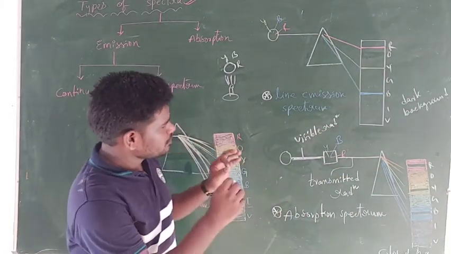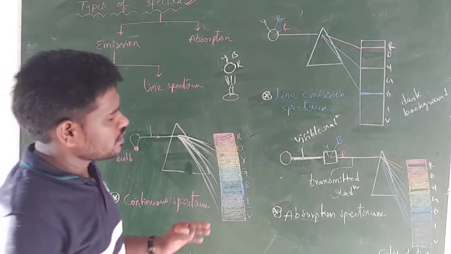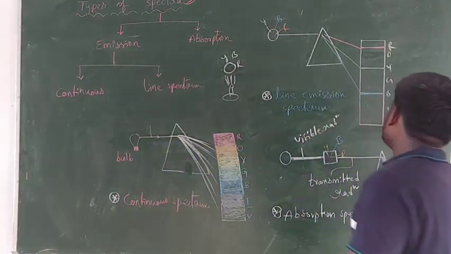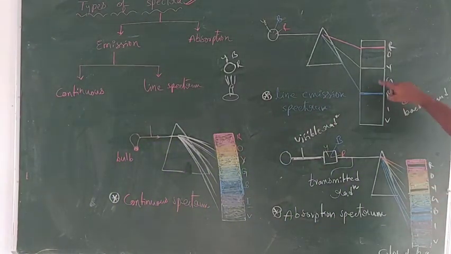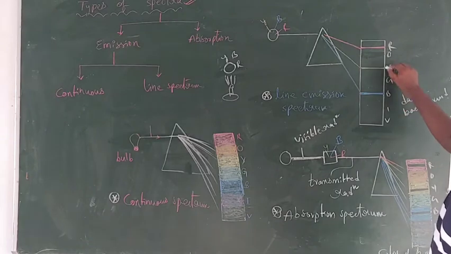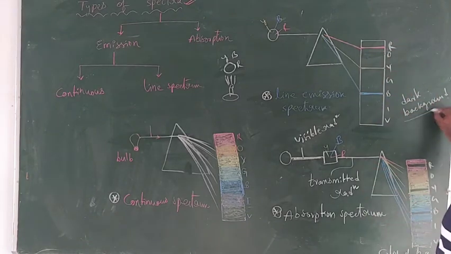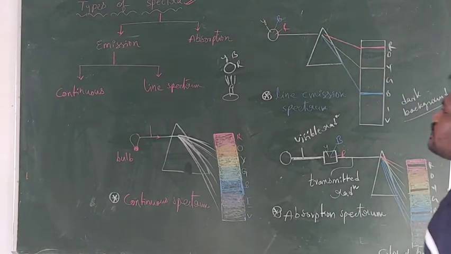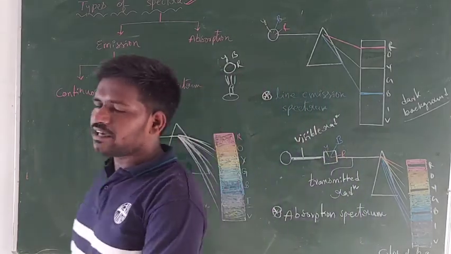Okay. So in emission spectrum, in line emission spectrum, we have colored lines on a dark background. In a given emission spectrum, if you have colored lines like this on a dark background, that is known as line emission spectrum.